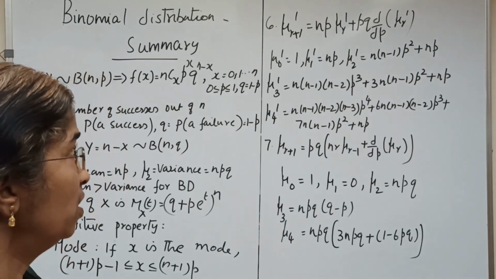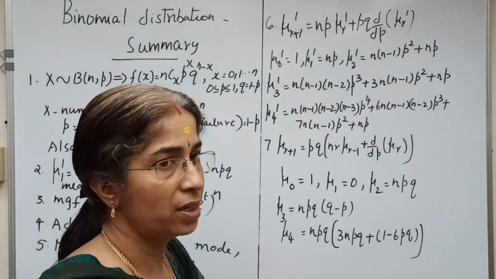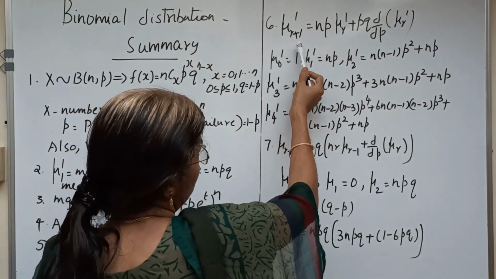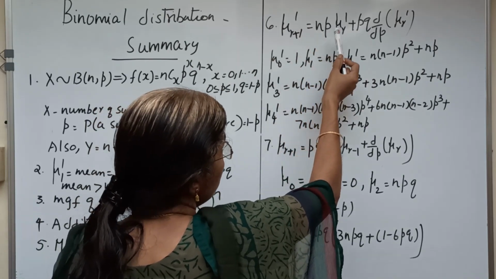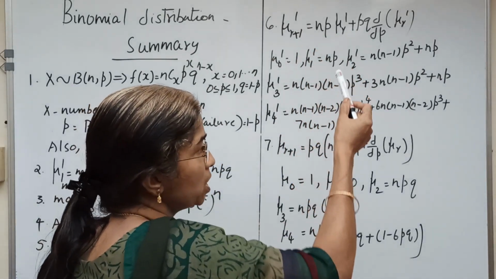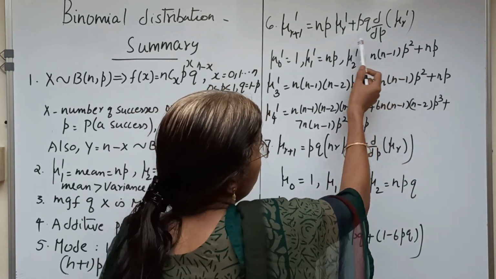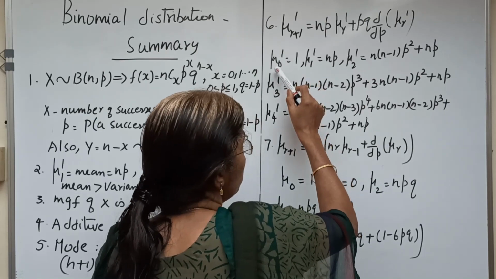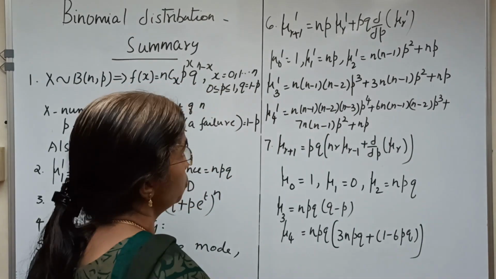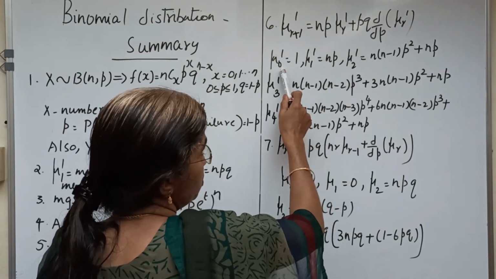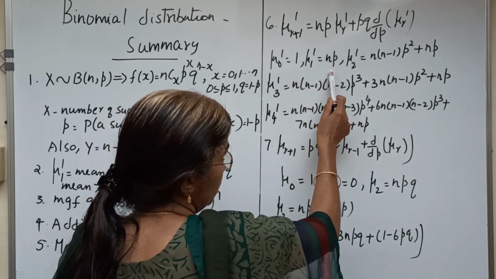Now, we have the recurrence relation for the raw moments of binomial distribution. The result is mu(r+1)' = np mu r' + pq d/dp of mu r'. We have the following results. mu0' = 1, which is expectation of x^0, and for any distribution mu0' = 1. mu1' = np.